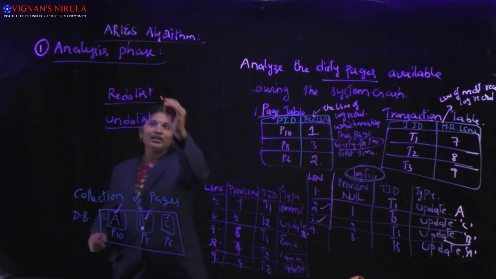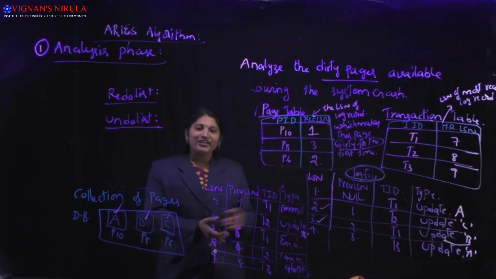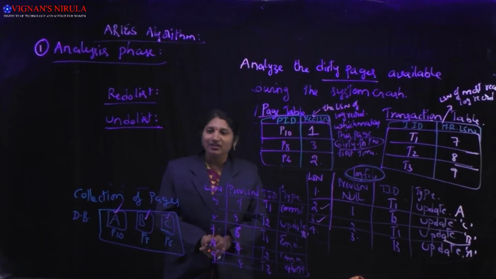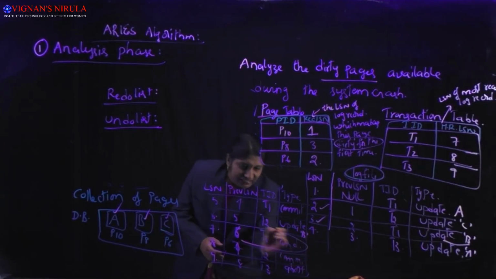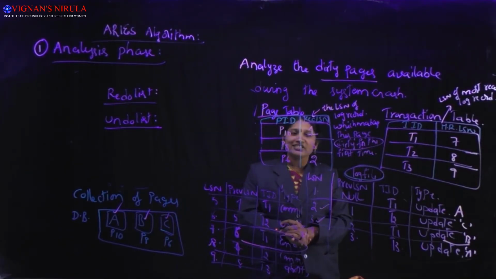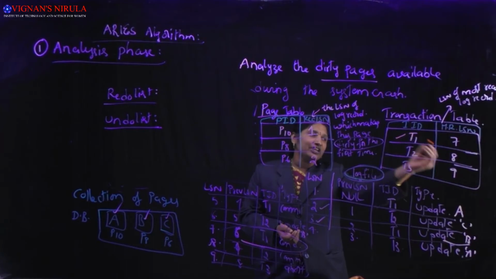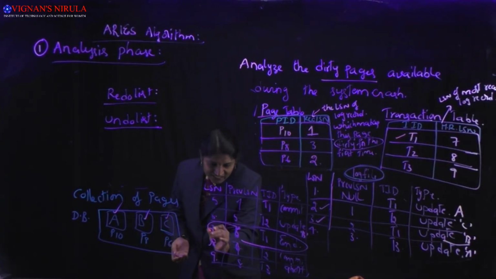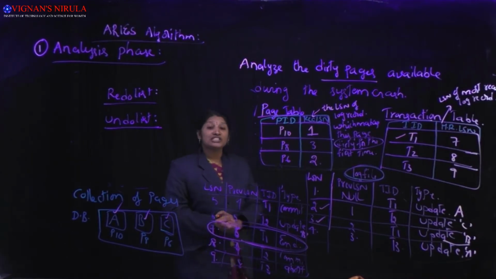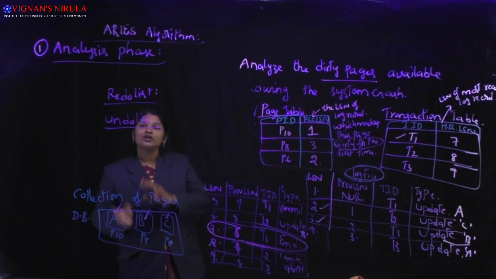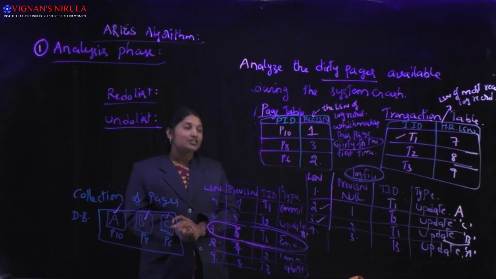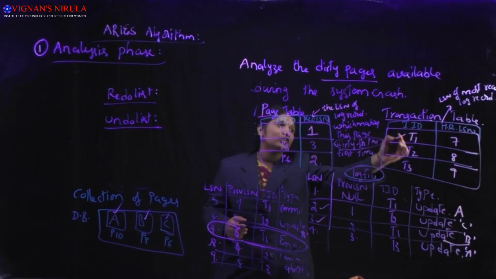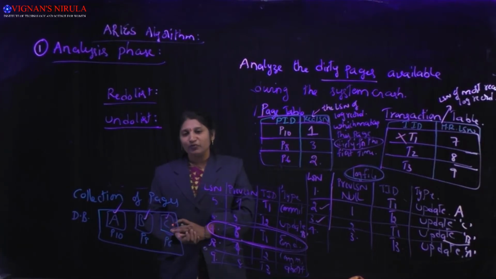So for this example, in order to prepare the redo list, try to identify the committed transactions that are available. You'll see the log file now. We need to consider the transaction table in order to prepare the redo list and undo list. For the first entry T1, what is the most recent LSN? The most recent LSN is end. Because T1 has written the end log record, all of its actions have been permanently recorded to secondary storage. So we need not bother about T1 now. All of its actions were completed before the system crash itself.